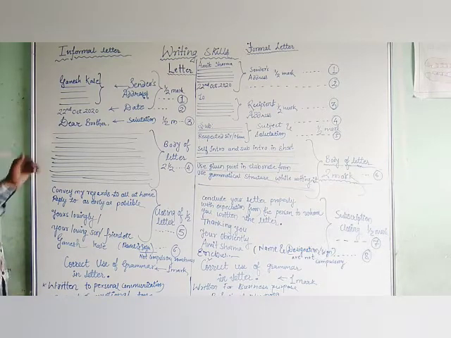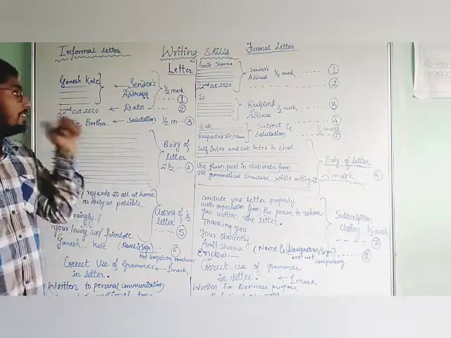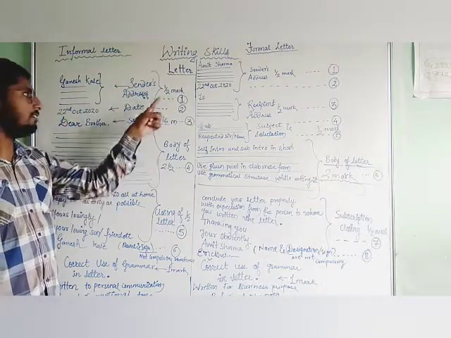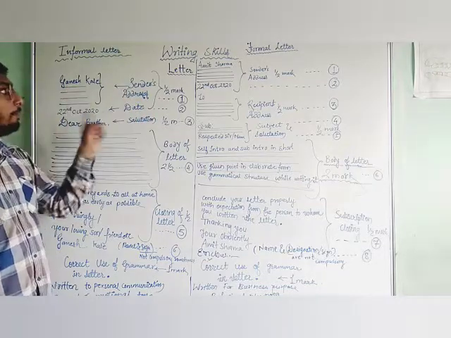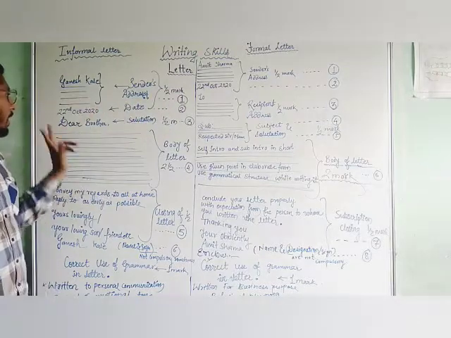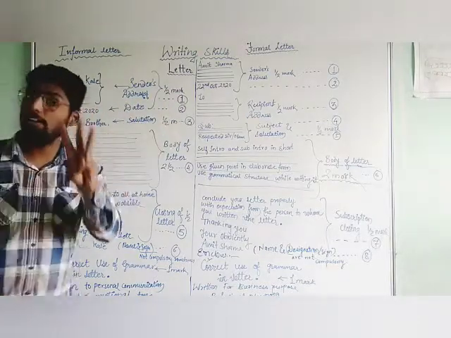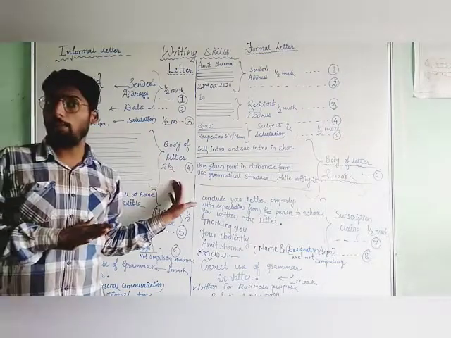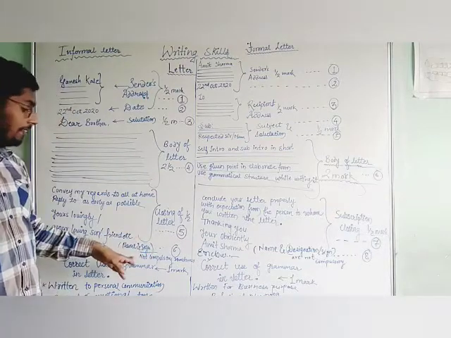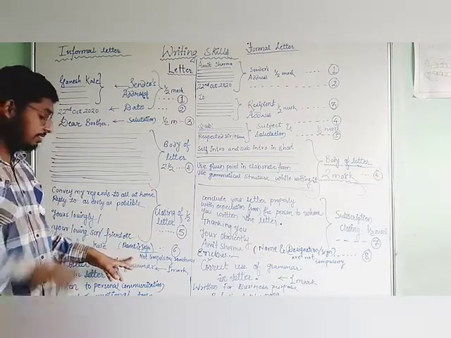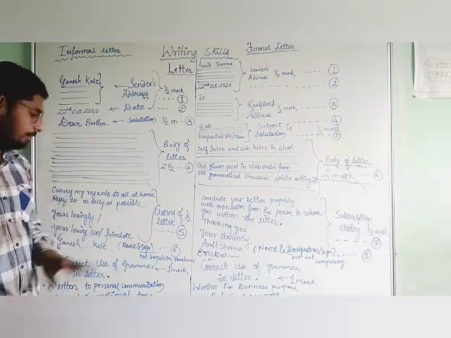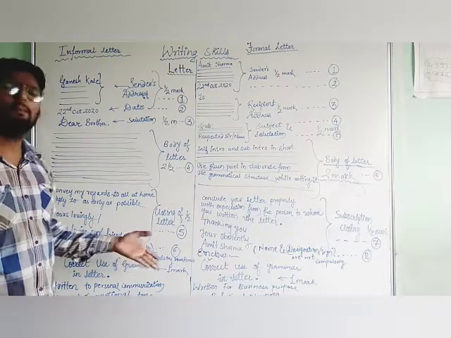In an informal letter, the first content is the sender address. The sender address consists of two things: the sender's address with his name, and the date of sending. Two contents in one thing. After that, the salutation, for half a mark. This is the third content. Fourth content is the body of the letter. Fifth content is the closing of the letter. And last but not least, the sixth content is the name and the signature. Usually we don't sign the letter, so it is not compulsory sometimes.